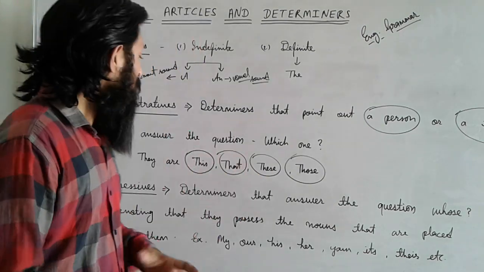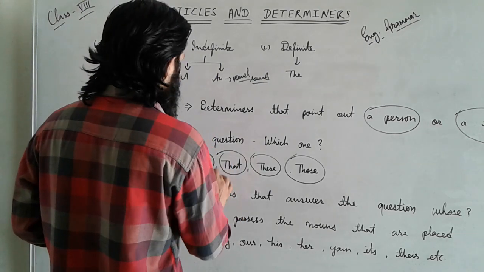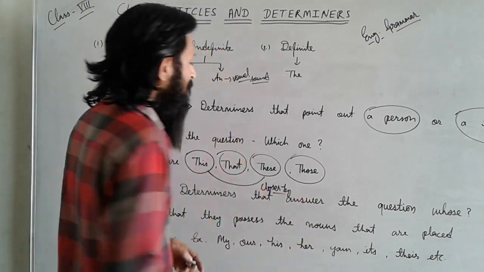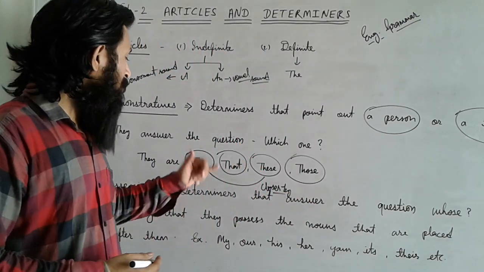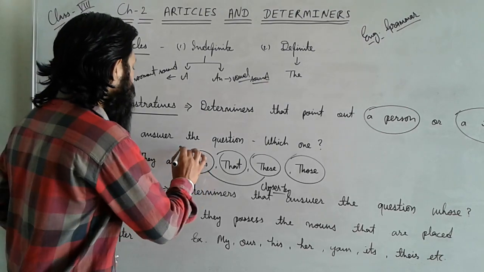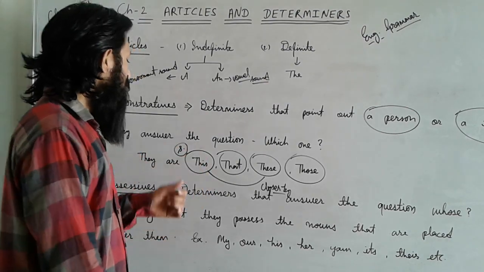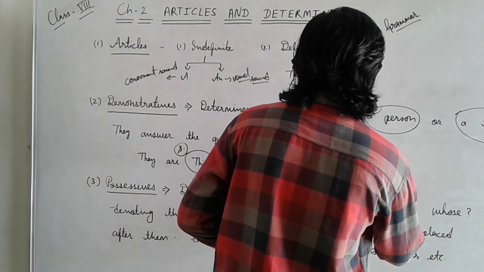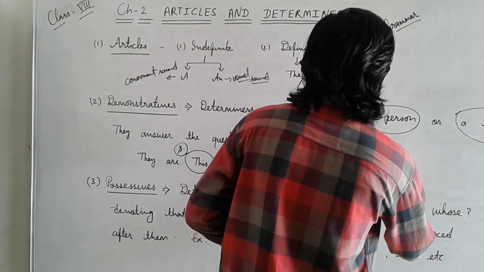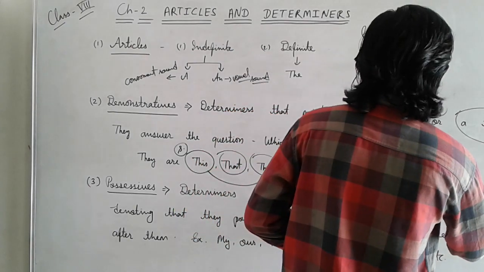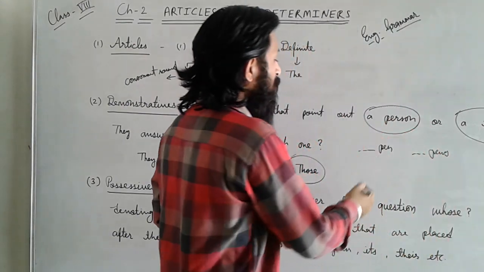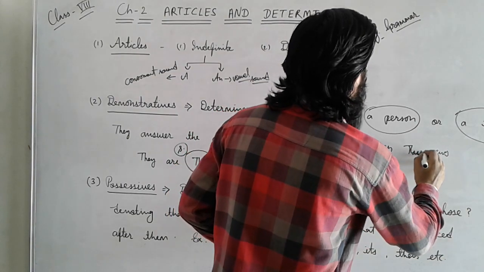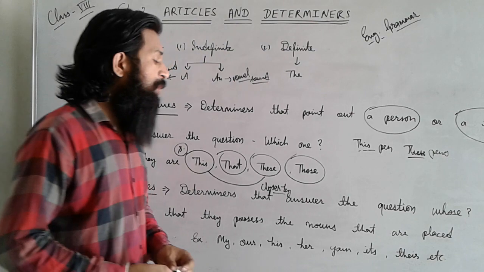You have to use this and these for things that are closer by. If an object is closer to you and singular, like a pen, then you have to write this pen. If it is plural, then you have to write these pens. So you have to use them accordingly.